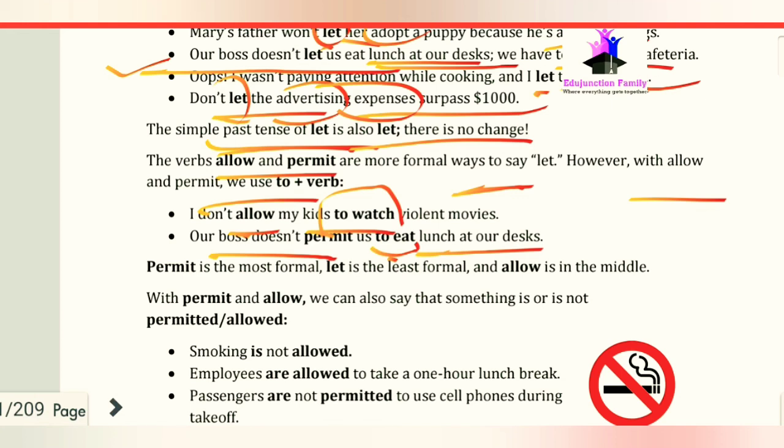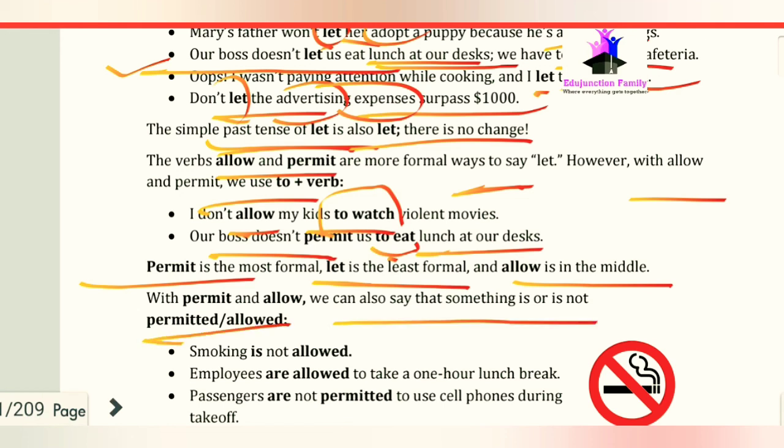And now, permit is most formal, let is least formal, and allow is in the middle. Okay, it means if we're talking about the intensity, then permit is on the topmost, and then allow, and then let is very least formal.